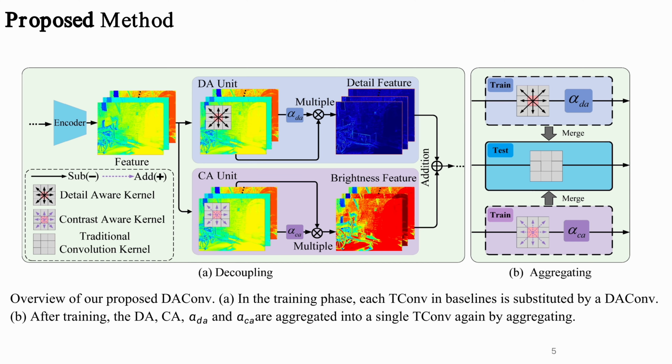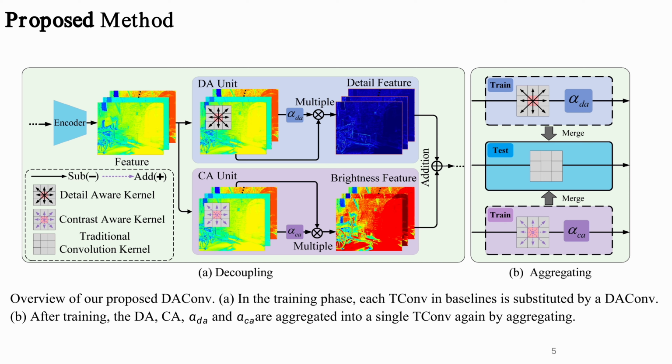To address the above issues, this paper proposes to decouple the contrast enhancement and detail restoration during the convolution process. This method is based on statistical observations that the feature response in local regions can be decomposed into low-frequency components and high-frequency components by a difference operation. Based on this, we introduce a novel contrast-aware (CA) unit in parallel with a detail-aware (DA) unit to guide the contrast and detail modeling, termed Decoupling-and-Aggregating Convolution, DAConv.